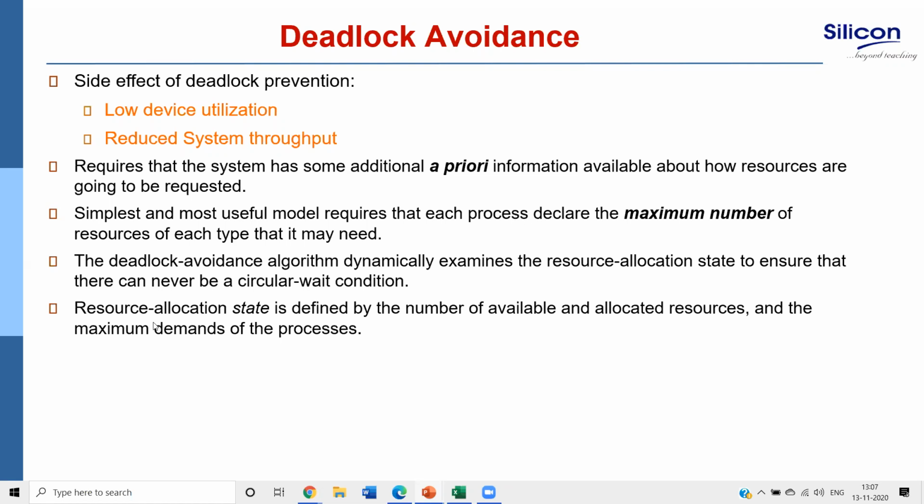So what does a resource allocation state mean? What is the number of available resources? How many are allocated? What is the maximum demand? This is called the resource allocation state. Whenever a process comes, it will say I need 5 hard disks. That is the maximum demand. Out of the 5 disks, how many are allocated? 2 are allocated. So what is its need? Its need is 3. Correct?